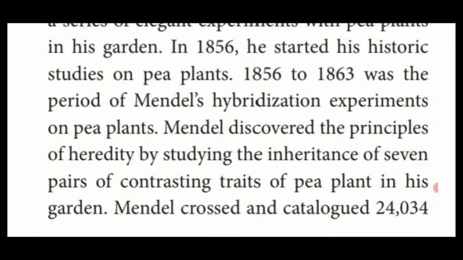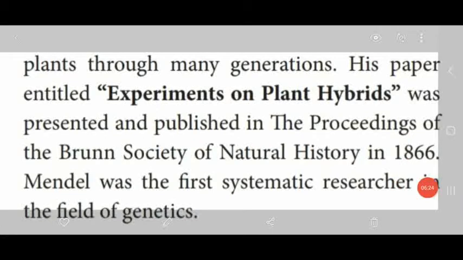According to this hybridization experiment, Mendel discovered certain principles of the pea plant. The pea plant contains several contrasting characters, that is, 7 pairs of contrasting characters or traits, which were observed by Mendel in his garden. Mendel crossed several contrasting characters of pea plant and catalogued 24,034 plants through many generations.